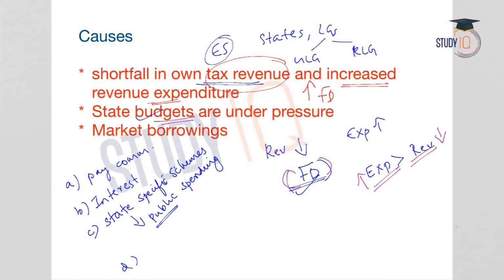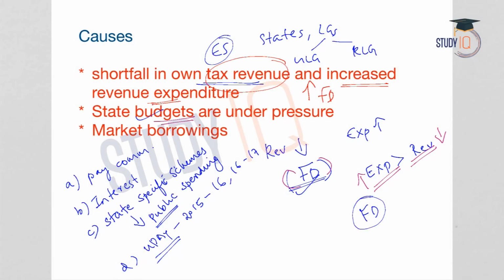Also under the Uday scheme, that is Ujjwal Discom Assurance Yojana, the state governments had issued bonds from 2015. In 2015-16 and 16-17, different state governments have issued Uday bonds. So this is also one reason for pressure on state budgets. So all this together will widen the fiscal deficit.